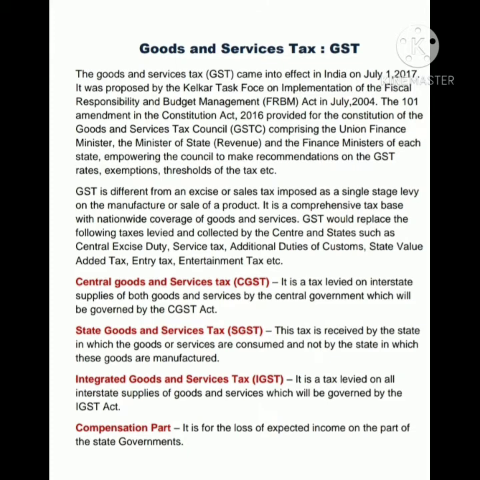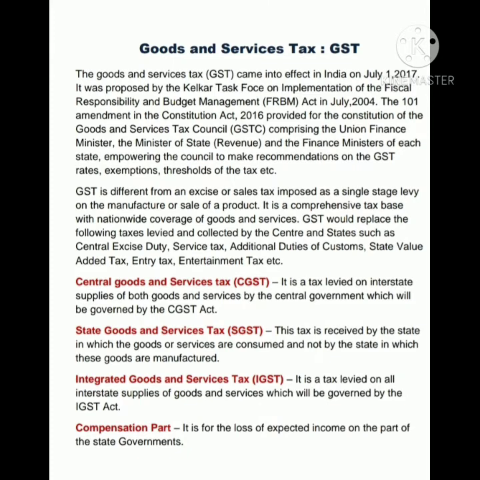Next is State Goods and Services Tax, that is SGST. This tax is received by the state in which the goods or services are consumed and not by the state in which these goods are manufactured. It means SGST is received by the state who consume those goods and services and not by the state who manufacture those goods and services.